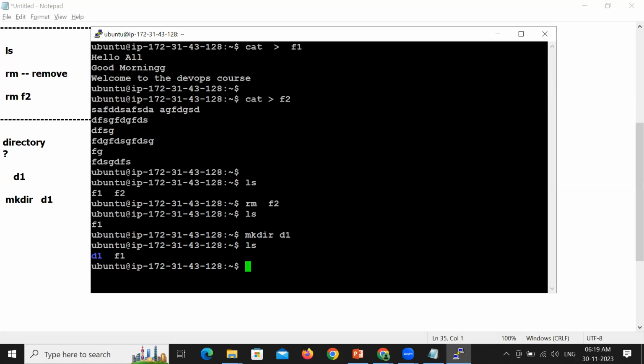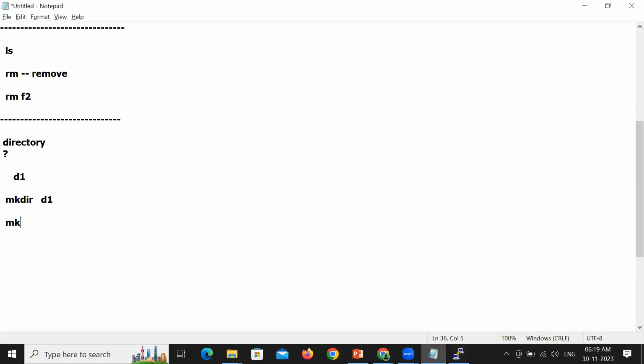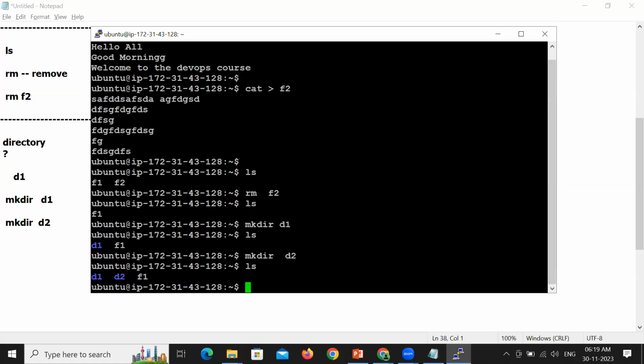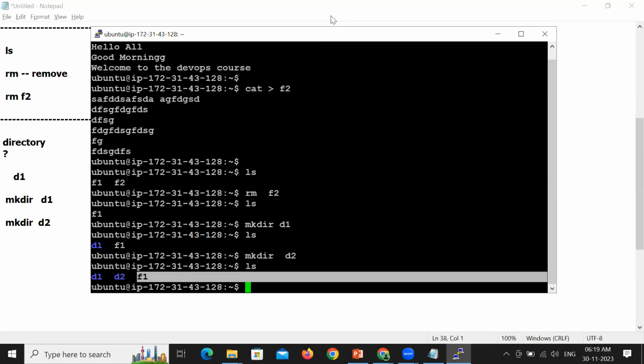So I'm done with creating a directory. I want to create one more directory, D2. Yes, you can go ahead and create it, mkdir D2, which helps you to create another directory. The directory has been created. Now you can see D1, D2, two directories. So perfect. I have shown you how to create directories, and I also have shown you how to create files.